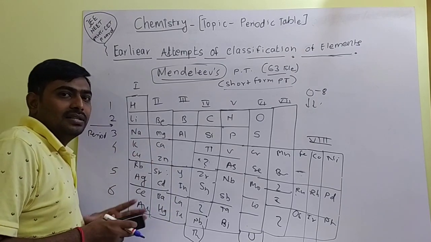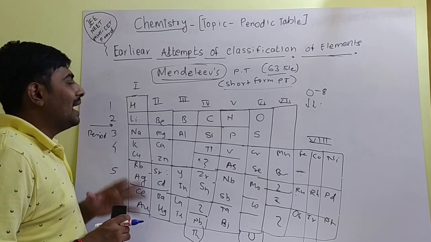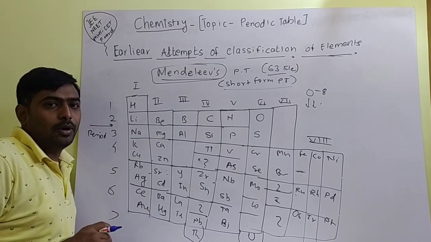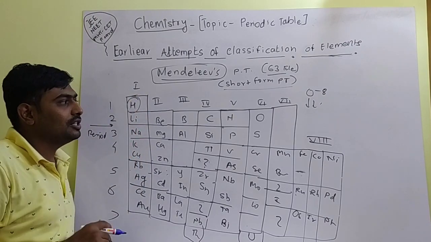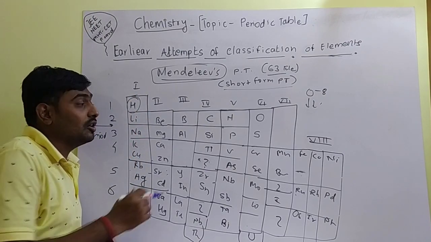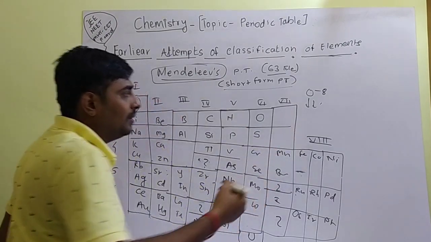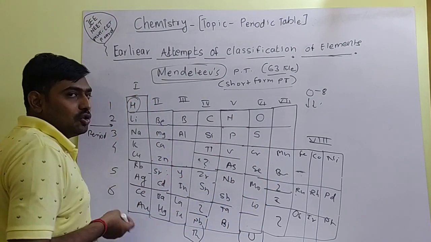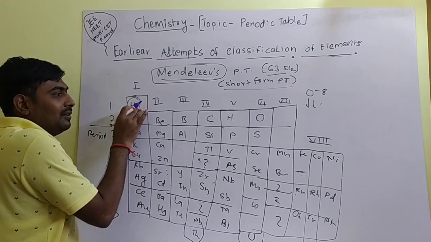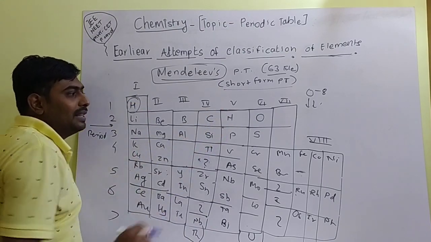And what are the demerits? A demerit of this table is that hydrogen has no unique position in the periodic table. Hydrogen resembles the alkali group, and it also resembles the gaseous group. Hydrogen is a gas, and it is also solid. According to atomic size it will be here, but according to the gaseous group it will be in that position.